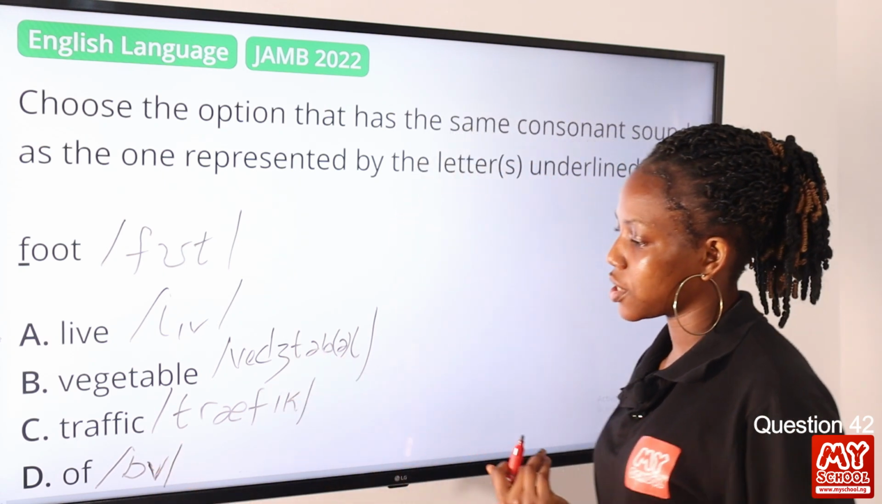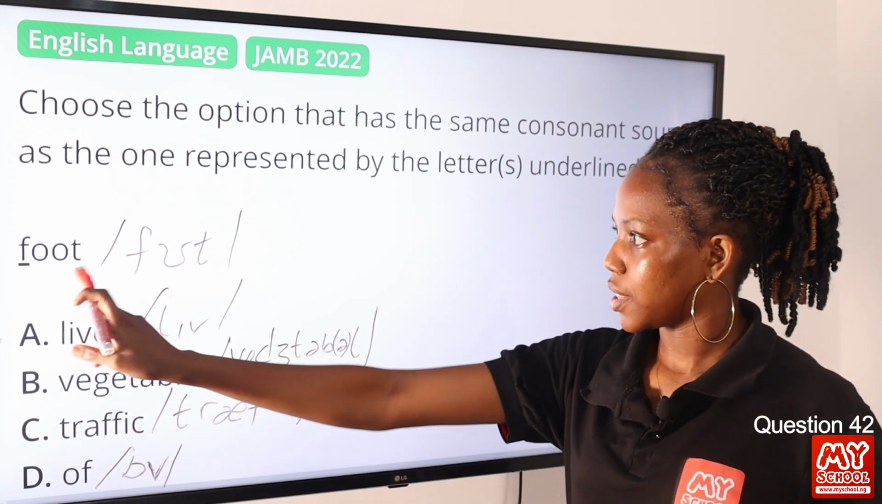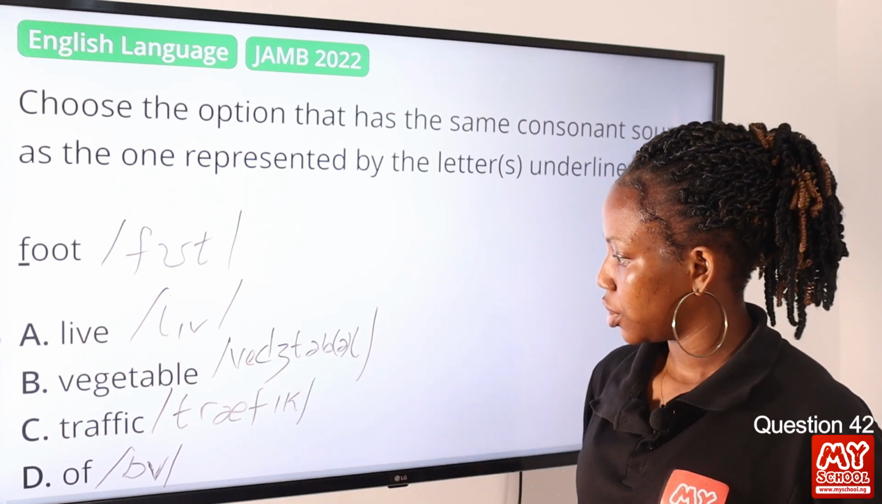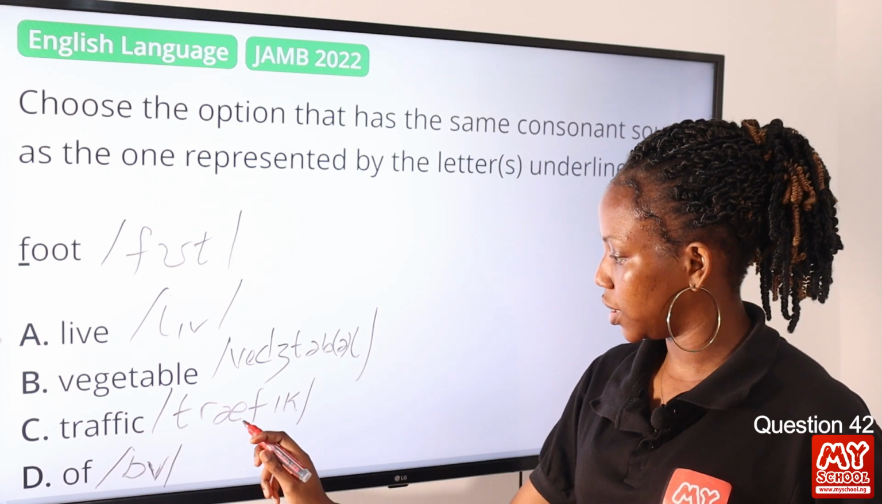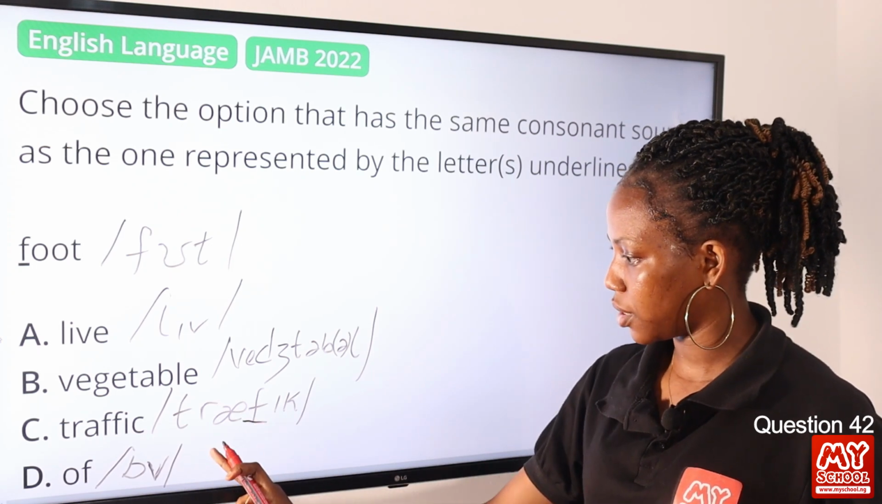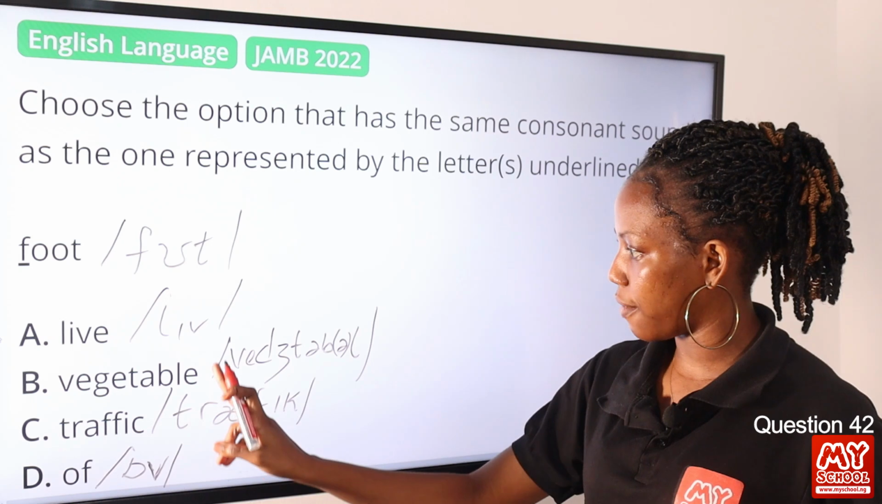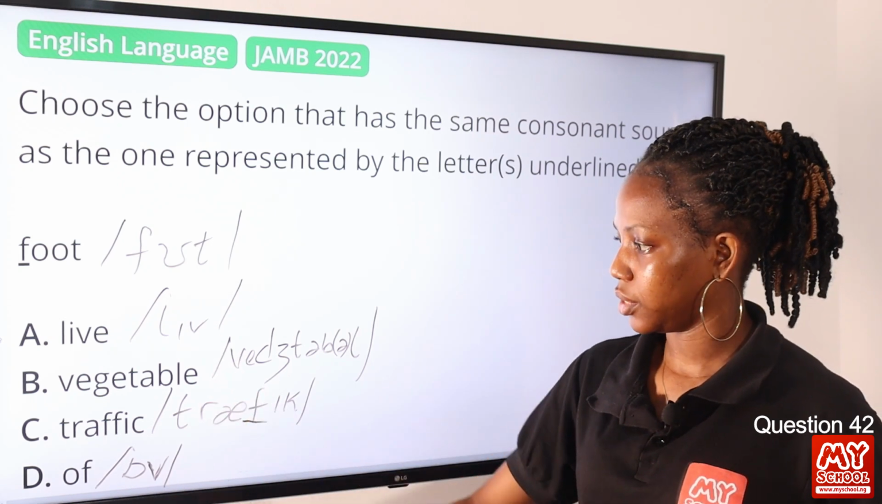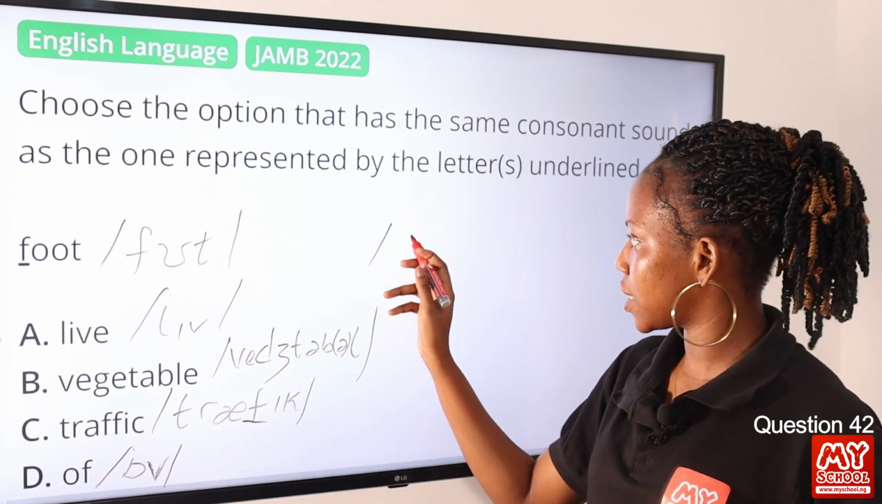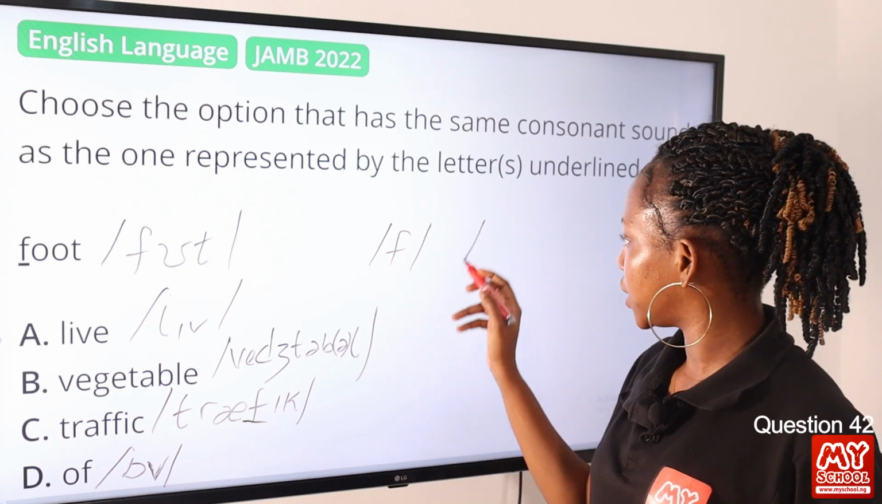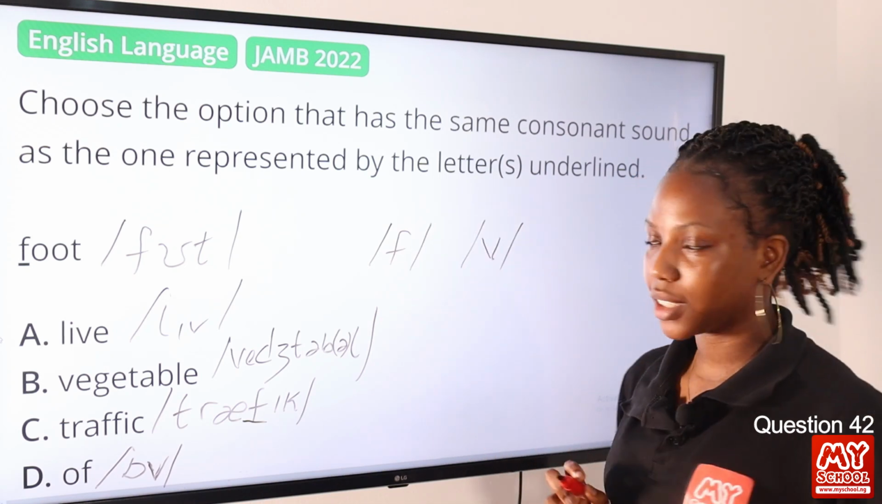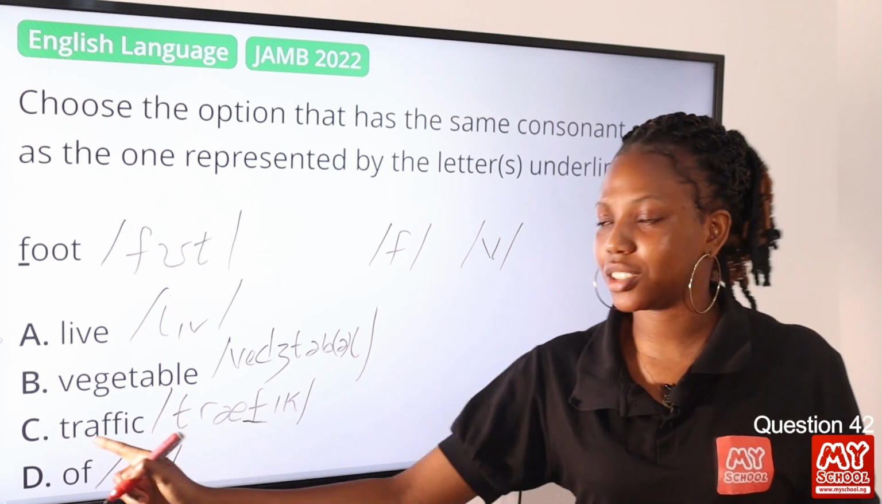So which of these transcriptions has the sound? Okay, we can find this in option C in the word traffic. As opposed to the rest, we have v, v, v. So we know that this is the voiceless, while this is the voiced counterpart. Okay? So the answer to this question is option C, traffic.